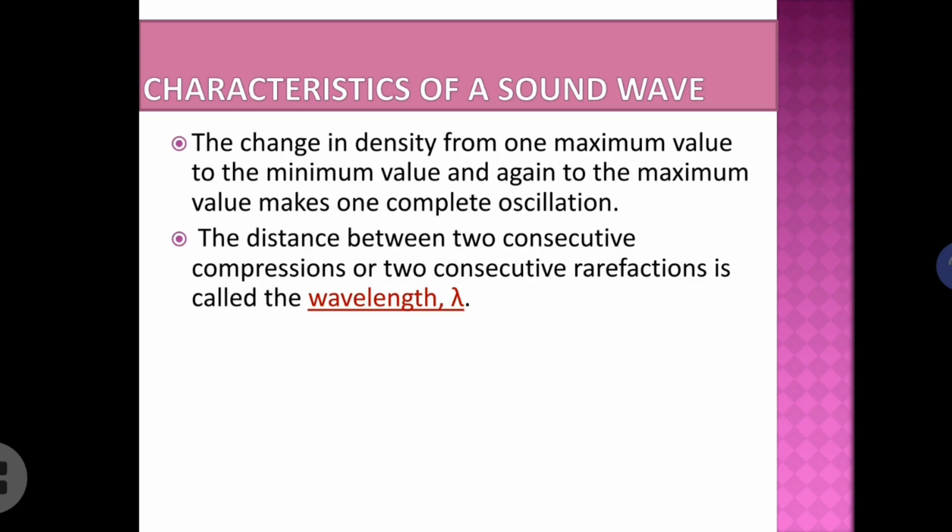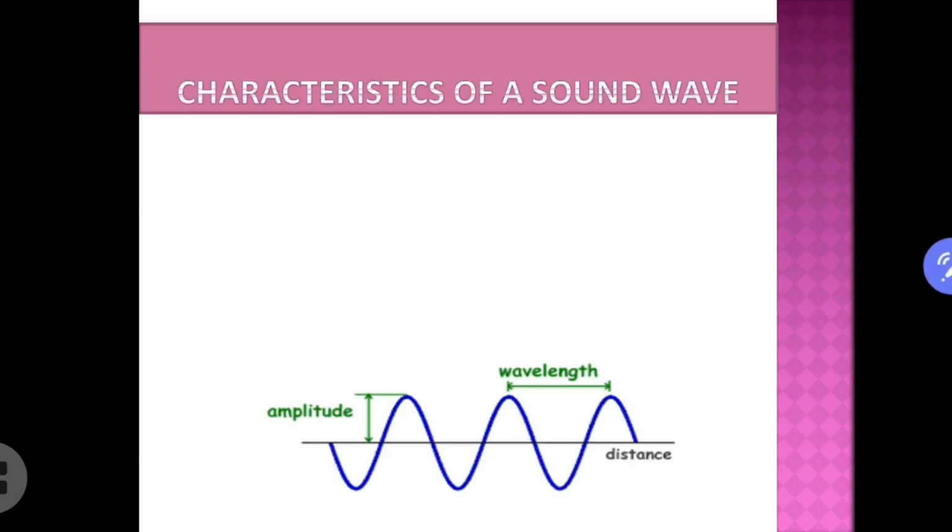Wavelength. We have seen that sound can be visualized as a wave, so it has a characteristic property called wavelength. It is the distance between two consecutive compressions or two consecutive rarefactions. It is denoted by the Greek letter lambda, and its SI unit is meter.